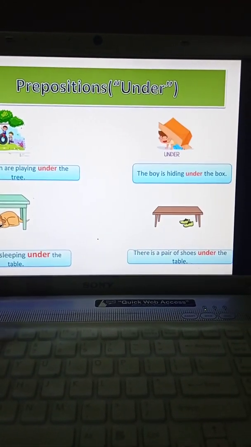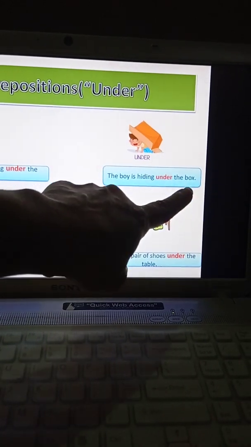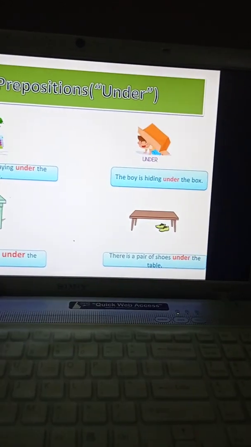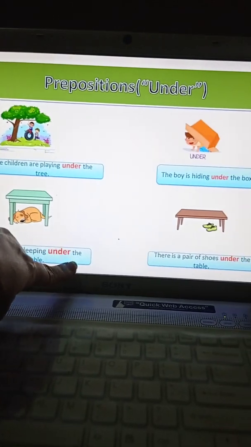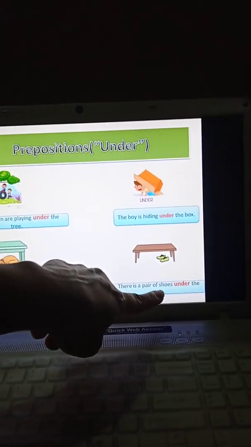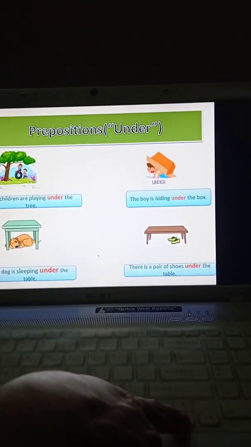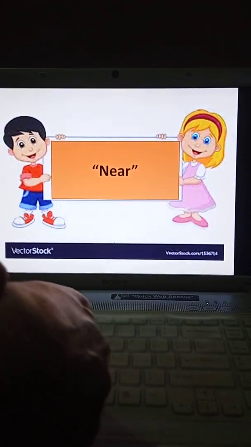under the tree. The children are playing under the tree. The boy is hiding under the box. The dog is sleeping under the table. And there is a pair of shoes which are kept under the table. Now the fourth preposition which we will study, children, is near.